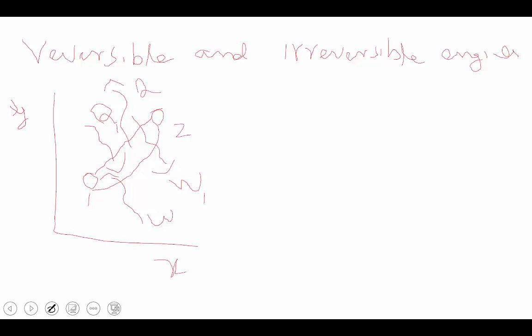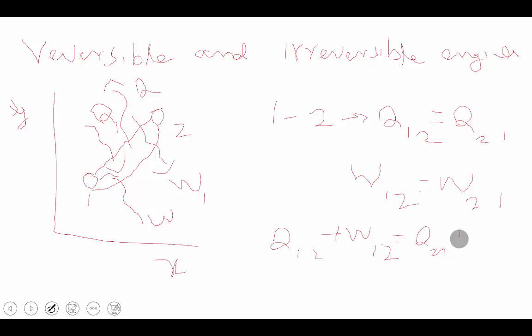For a perfect reversible process from 1 to 2, Q1-2 is equal to Q2-1, and W1-2 equal to W2-1. Then the summation of Q1-2 plus W1-2 equals Q2-1 plus W2-1, and the summation of Q minus W is equal to 0.